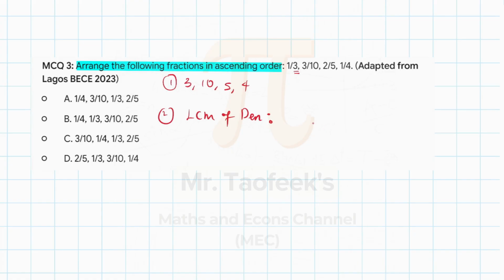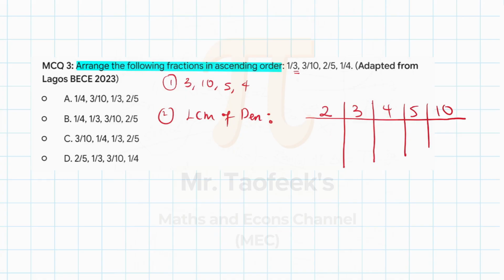I know this is something you can try to do mentally. If I'm looking at these numbers mentally, the lowest common multiple should be 30, no, 40, no, 50, no. I'm looking at 60. But let us do it together. We have our way of working out the lowest common multiple. So we've got 3, 4, 5, and 10. To get the lowest common multiple, you start with the lowest prime number that can go into any of these numbers. So 2 is the lowest prime number that can go.